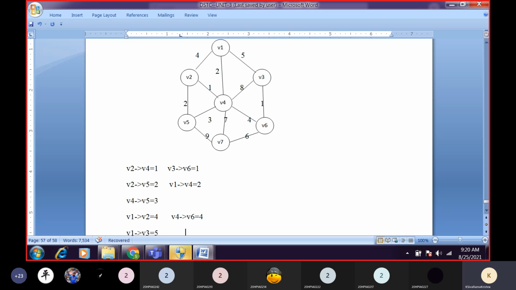No. Okay, we'll go for 6. Which edge has weight 6? V7 to V6, sir. The weight associated with that one is 6. Any other edge with weight 6? No, sir.